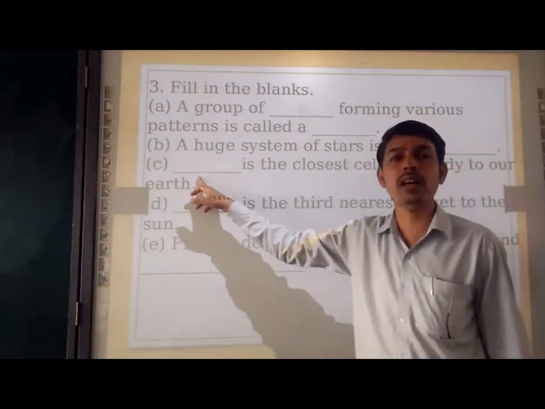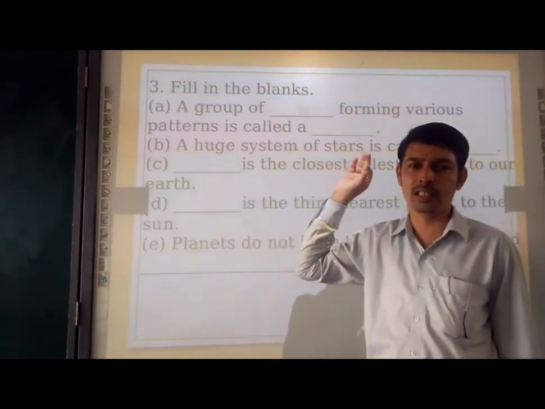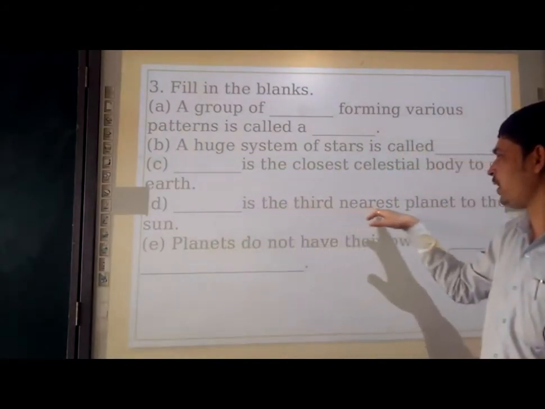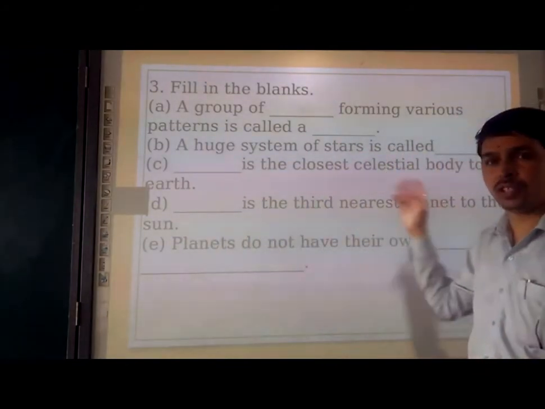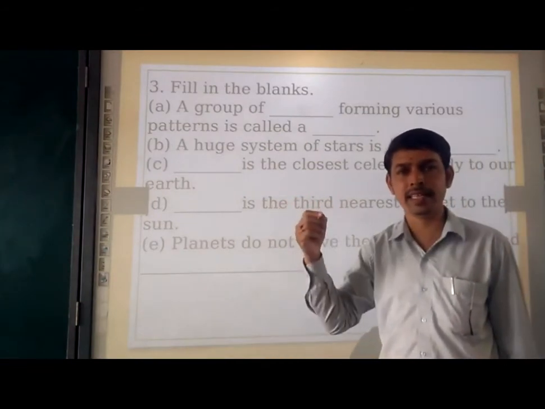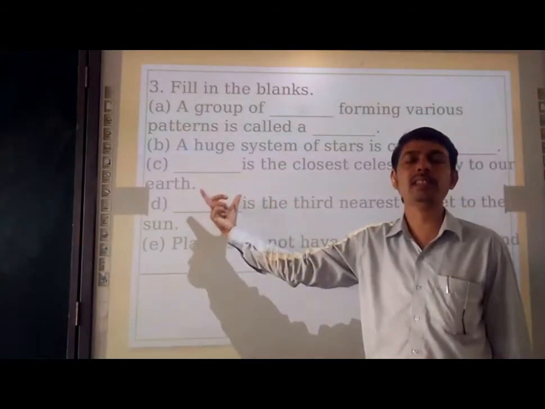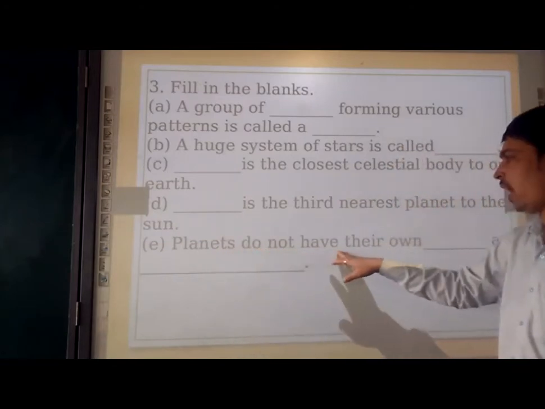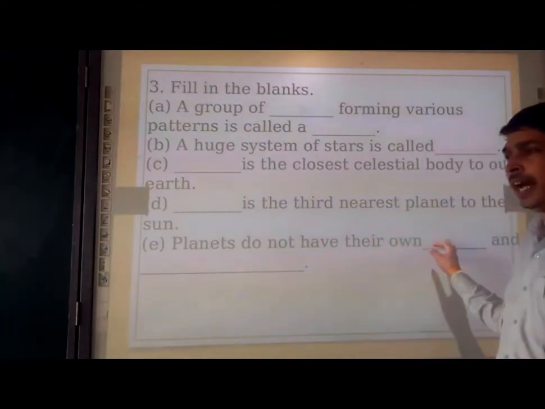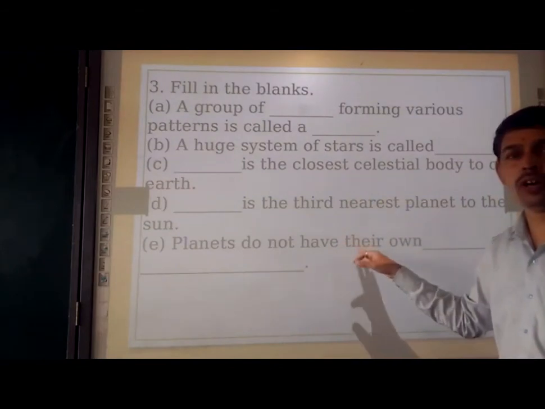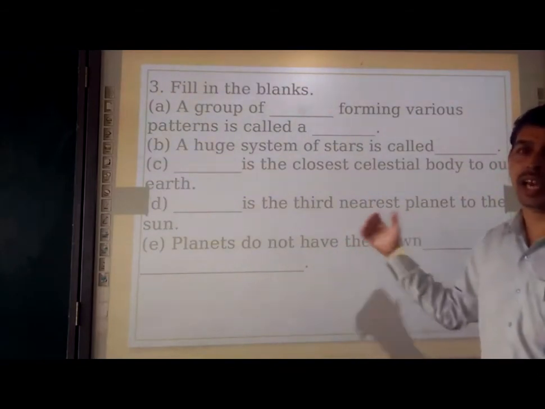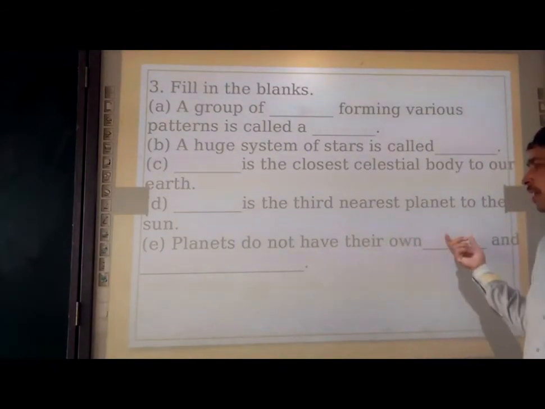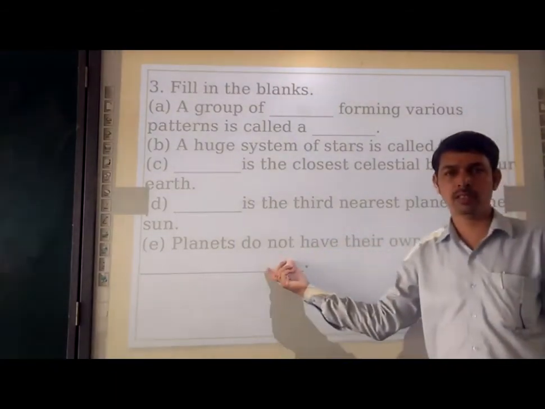So the moon is the answer. Then dash is the third nearest planet to the sun. Just now we have seen in the tick the correct answer. So the correct answer is Earth. So planets do not have their own dash and dash. So they do not have their heat and light. Otherwise you can place they do not have their light and heat.